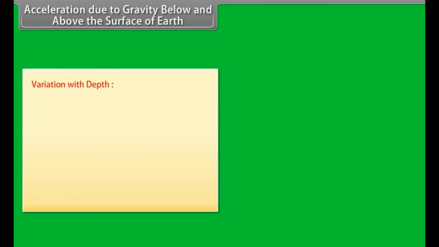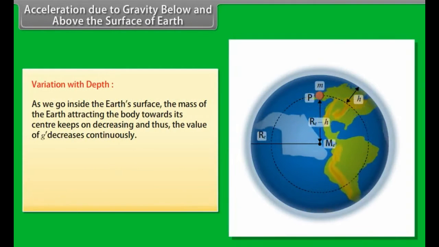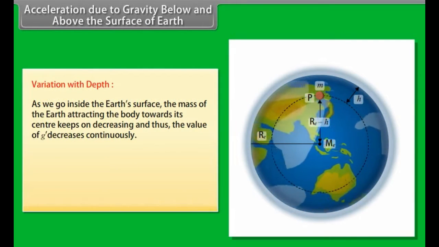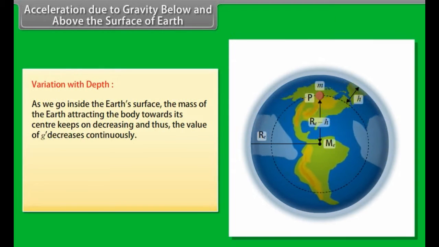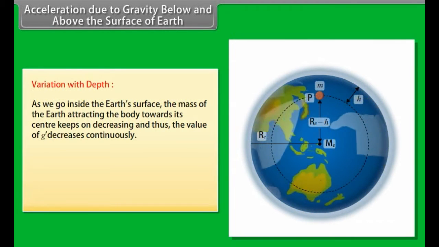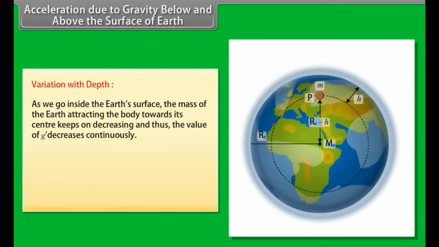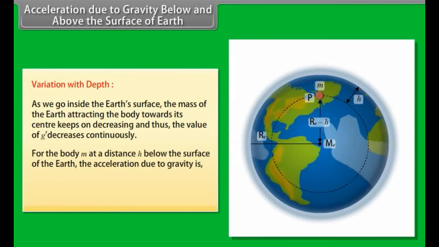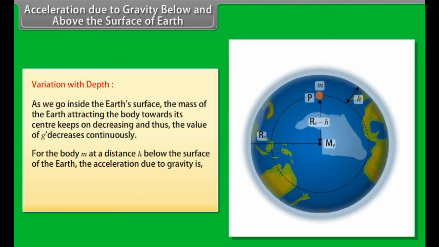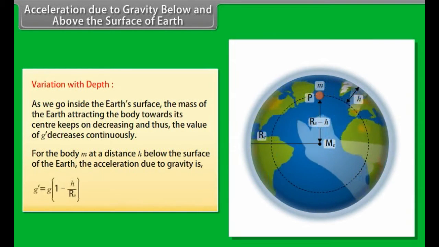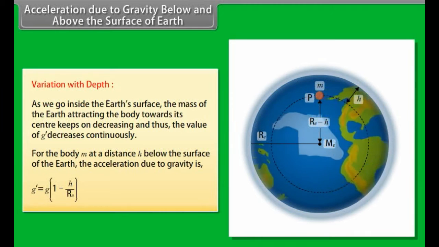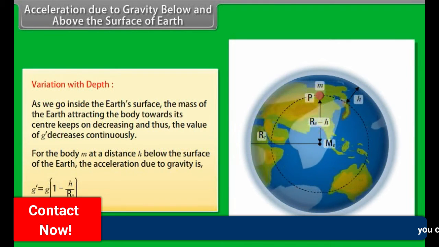Variation with depth. As we go inside the Earth's surface, the mass of the Earth attracting the body towards its center keeps on decreasing and thus the value of g decreases continuously. For the body m at a distance h below the surface of the Earth, the acceleration due to gravity is g dash is equal to g multiply by 1 minus 2h upon re.